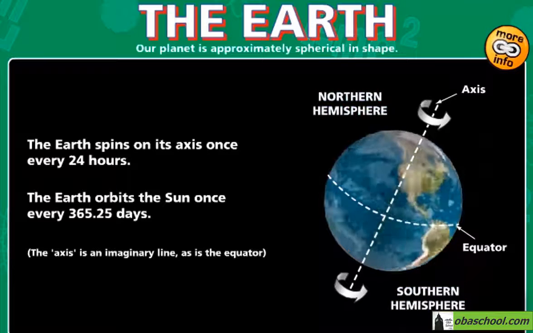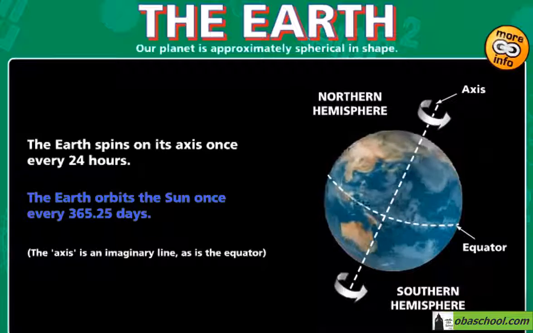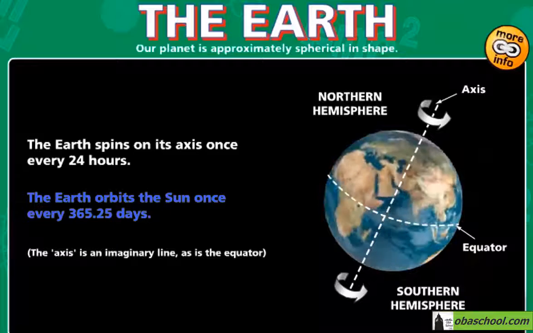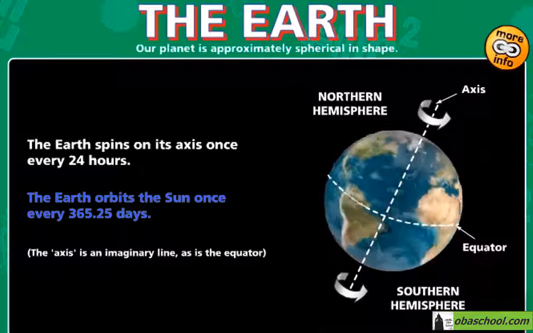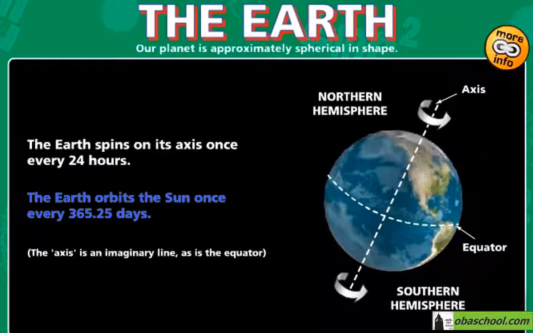The Earth orbits around the Sun once every 365.25 days, and this is 1 year.